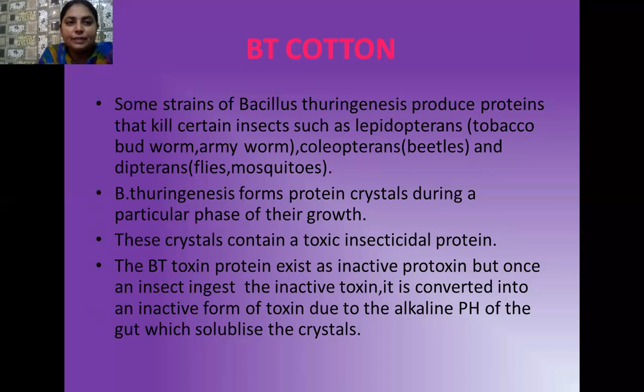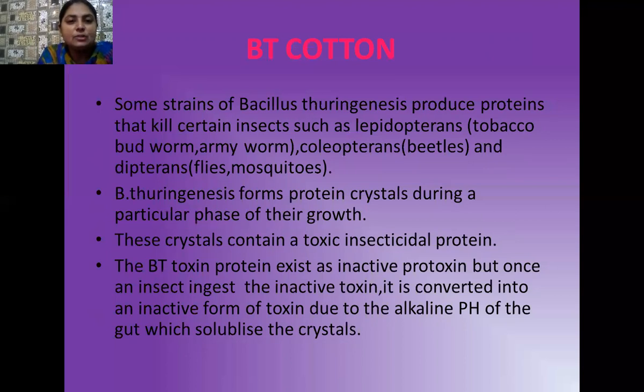So some strains of Bacillus thuringiensis produce proteins that can kill different types of insects. It may be Lepidopterans, that is tobacco budworm, armyworm, etc., Coleopterans, that is beetles, and dipterans, that is flies and mosquitoes, which generally cause damage to our crops.